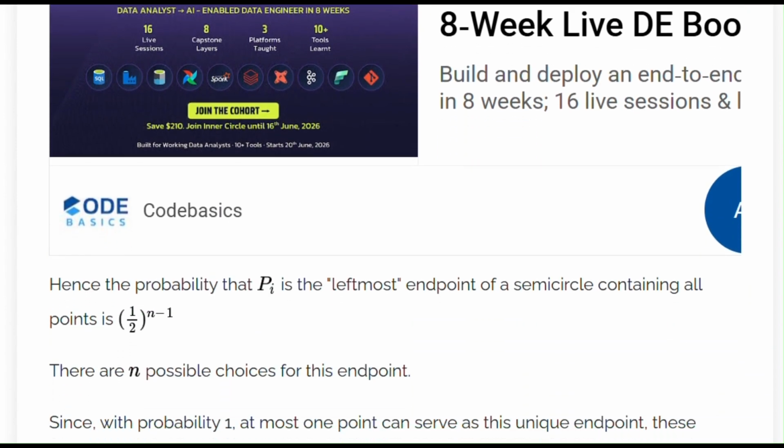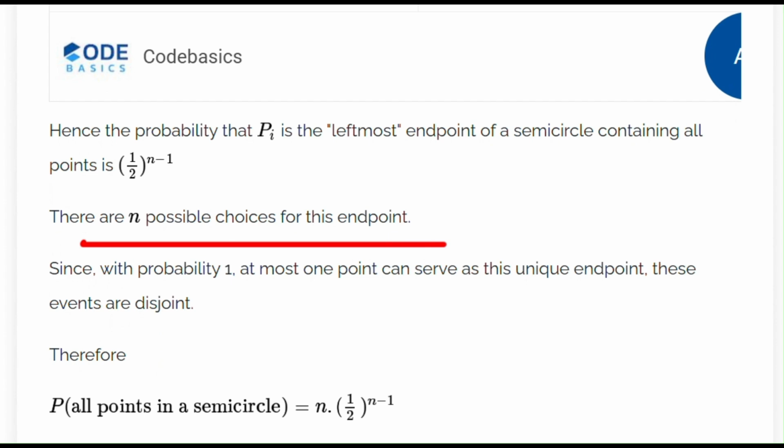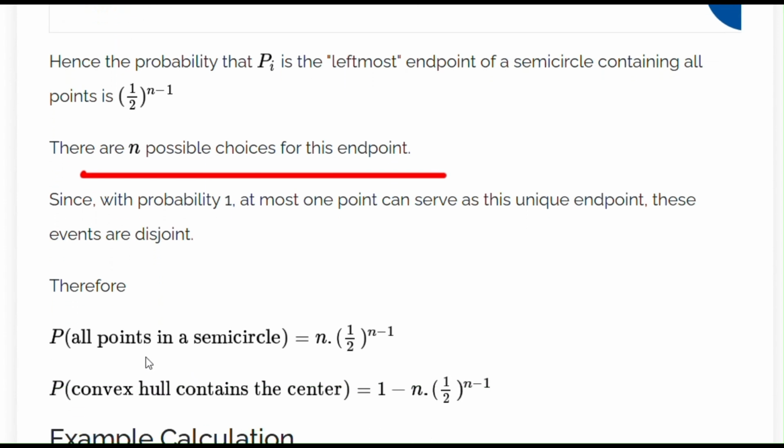Now, since there are n possible choices for the point which we had fixed, which is pi, we will have to multiply this probability to account for all of the different variations. So the probability that all points will lie within a semicircle would be n times 1/2 to the power n minus 1, and therefore the probability that the convex hull contains the center would be 1 minus n times 1/2 to the power n minus 1. So this is the answer to this question.